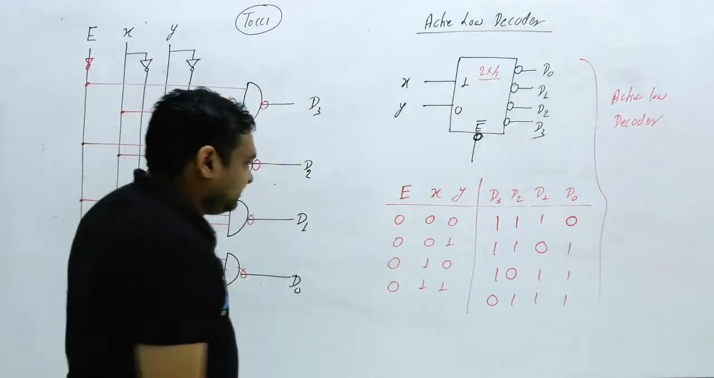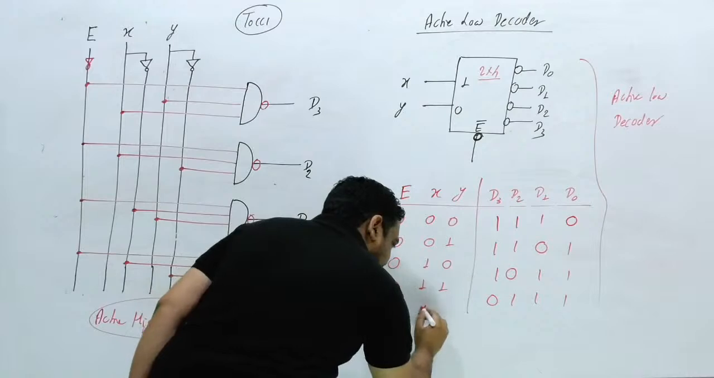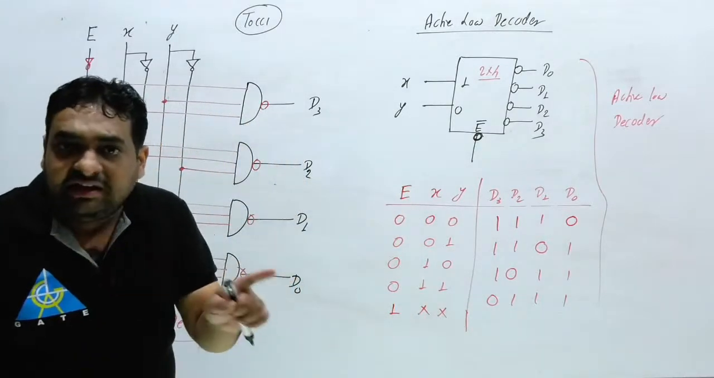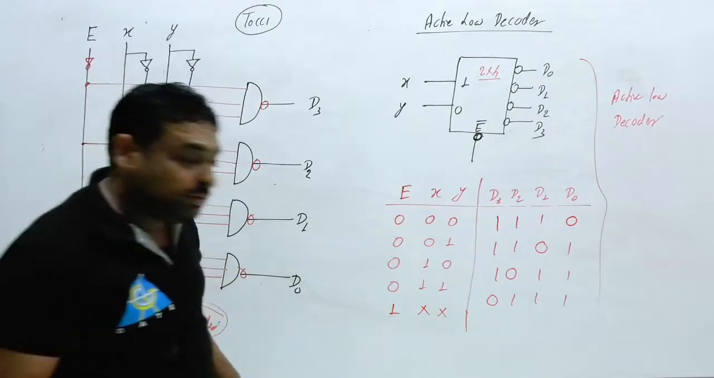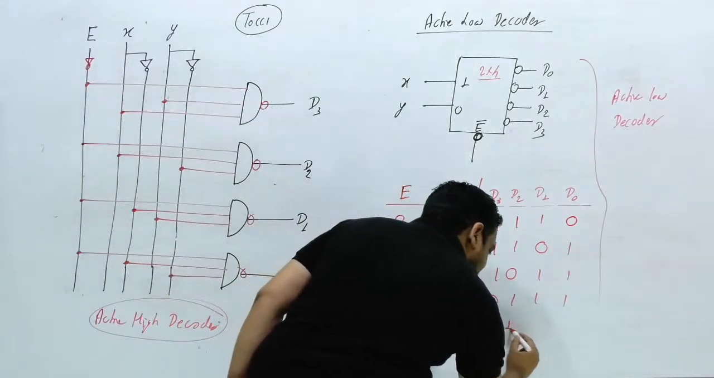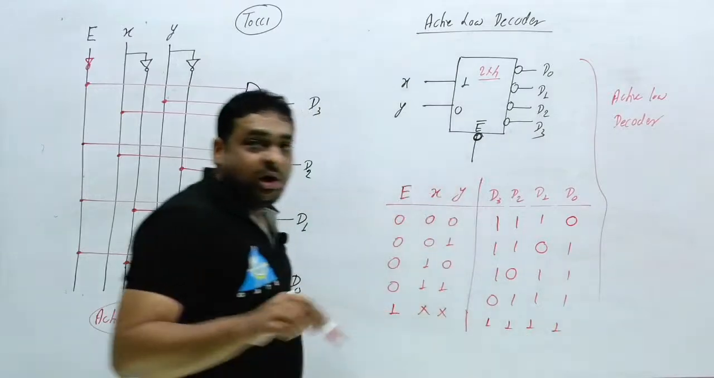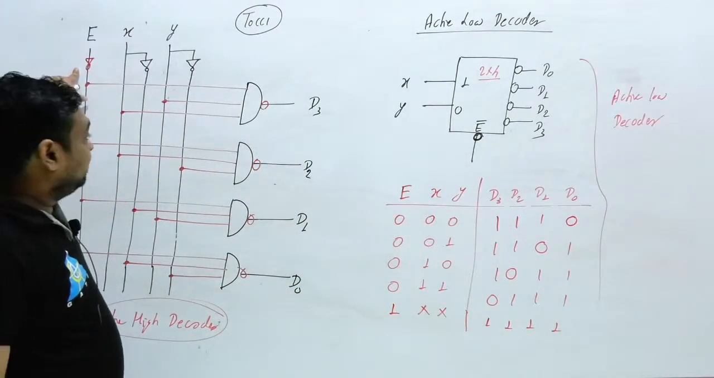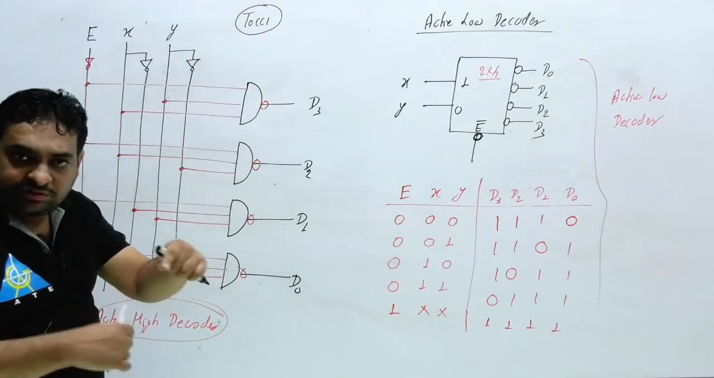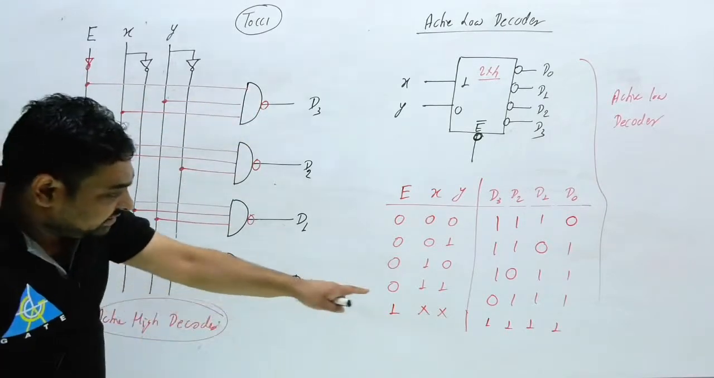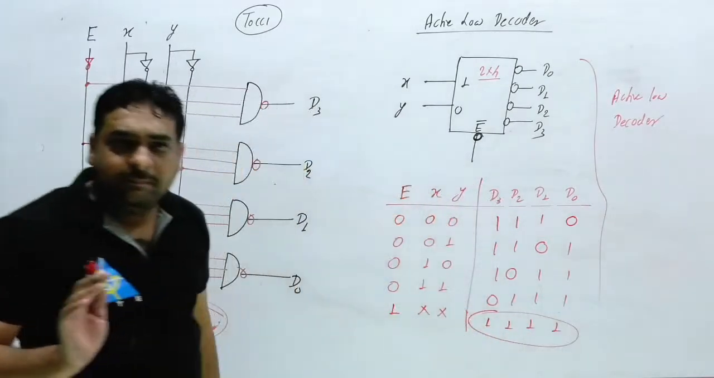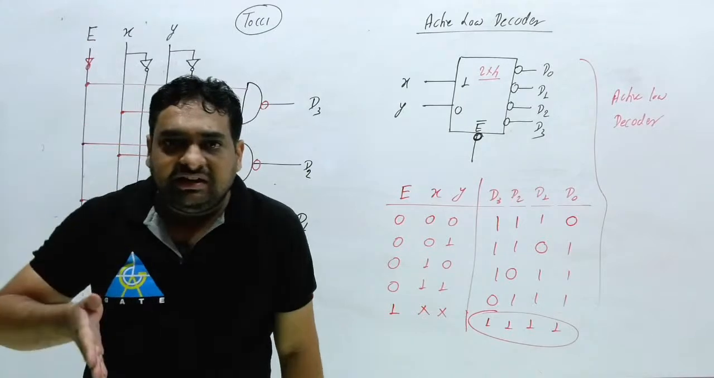And what will be the last case? When enable is 1, input can be anything. What will be in this case? All the LEDs will be on. All the outputs will be 1: this is 1, this is 1, this is 1 and this is 1. Because in previous cases, if it was not enabled, then all the outputs were 0, and now 0 bar will be 1, 1, 1, 1. This is the second advantage here for active low. In the high impedance state, all the LEDs are on.